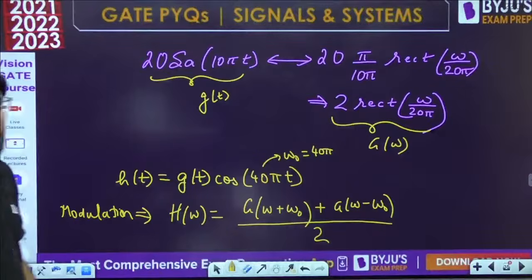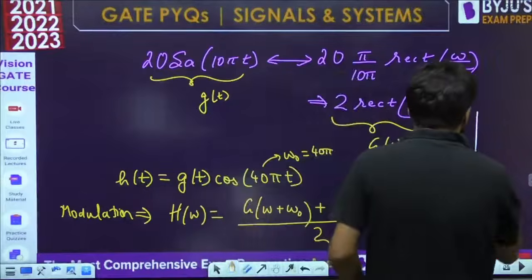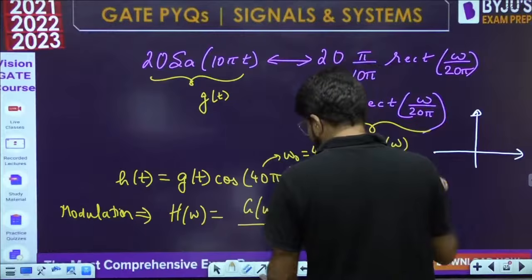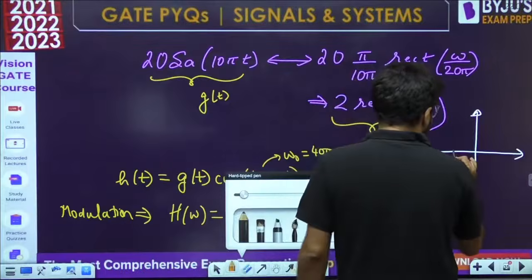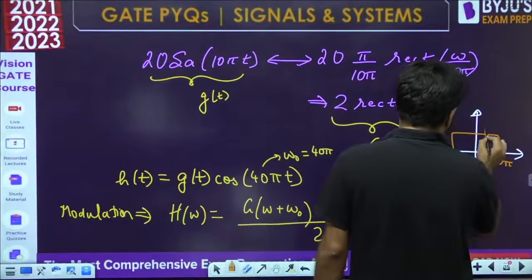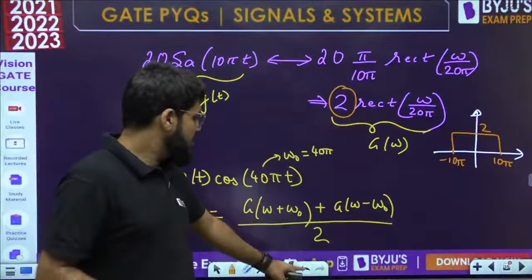Everybody knows the sketch of rect. Let me draw it here in rough: rect of omega by 20π. 20π means the duration, that is from minus 10π to plus 10π, so it will be 20π wide. And the amplitude is 2.